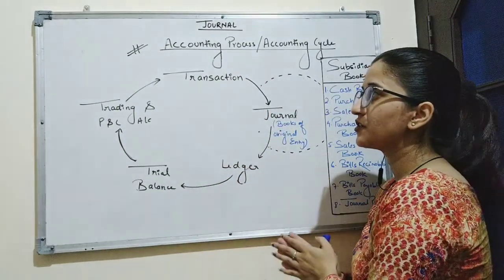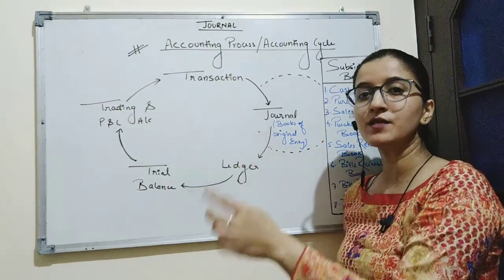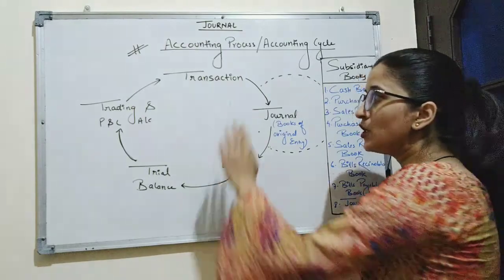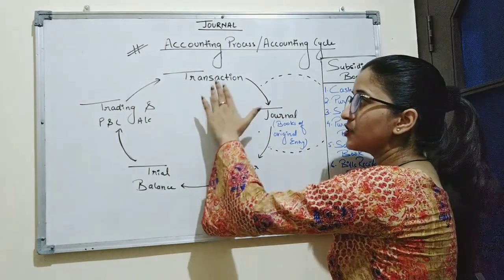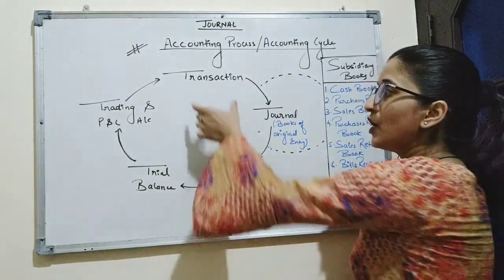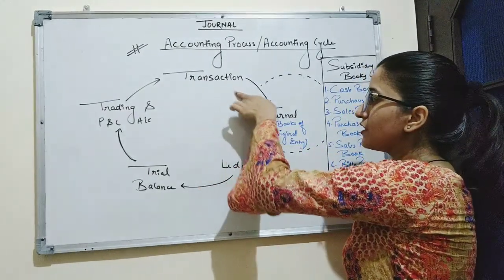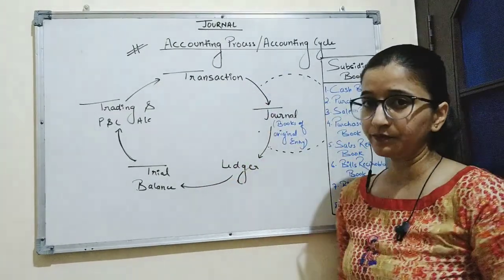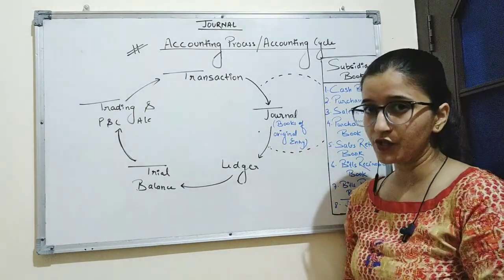Now, what does transaction mean? Transaction means any economic event that takes place between two business enterprises. So, in transaction, basically we identify the transaction of financial nature, which can be expressed in terms of money. Now, after identifying the transaction of financial nature, we record these transactions in journal. Now, what is journal? Journal is also known as books of original entry.